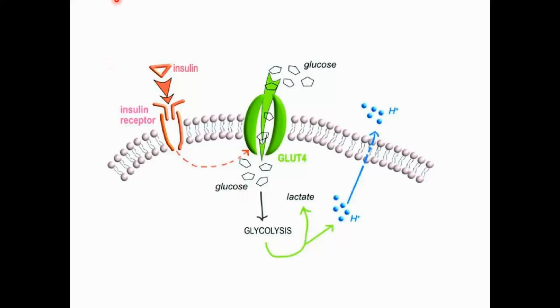Let's see, we have insulin, a signaling molecule, and we have a receptor here. It is a receptor protein, the insulin receptor, and insulin is also a protein, a signaling protein. Once this signaling protein binds with the insulin receptor, the glucose transporter comes over to the surface of the cell. When insulin does not bind with the insulin receptor, this transporter, which is another type of protein, remains inside the cytoplasm, not on the surface of the cell.